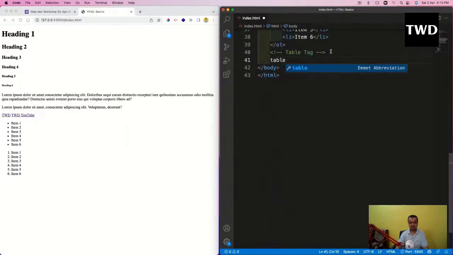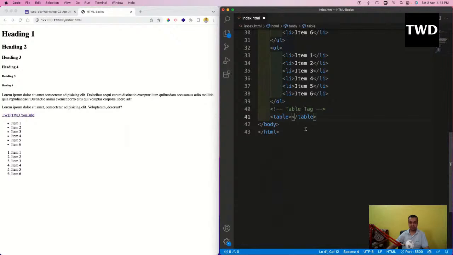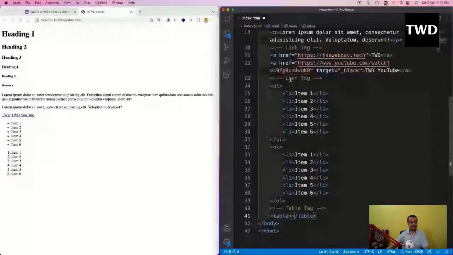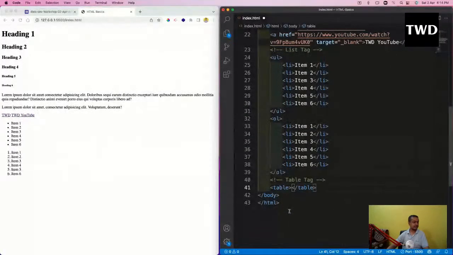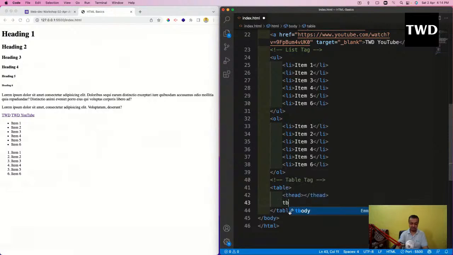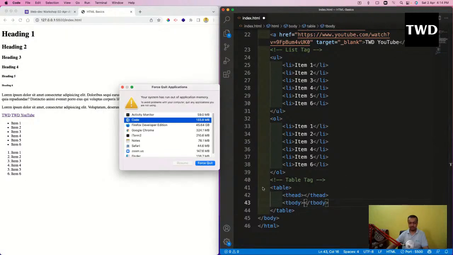Table tag is also a group of tags, just like in ul we have seen li and other tags. The table tag actually has a lot of other tags also, like thead. There are actually two parts, thead and tbody.